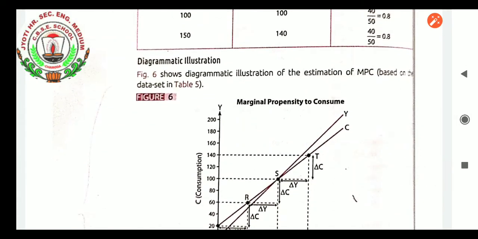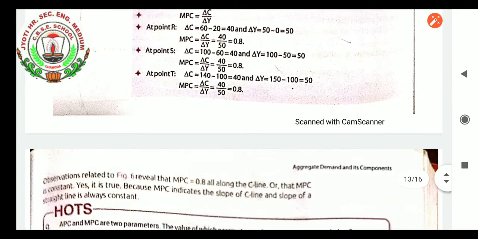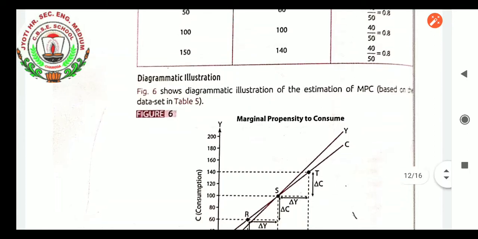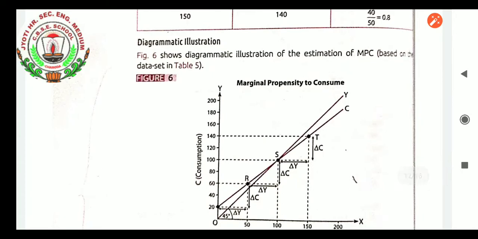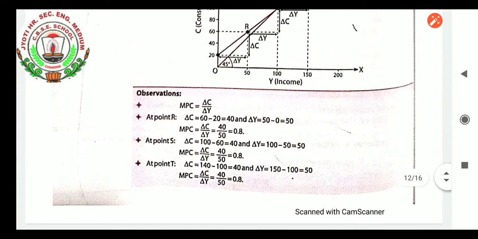Figure 6 shows a diagrammatic illustration of the estimation of MPC based on the data set in table number 5 that we are leaving now. Same C and Y are there, and the particular area we are getting under the line is the 0.8 that we have derived. Change in C, change in Y, you can see there. The vertical line is change in C and the horizontal line is change in Y. That particular area is considered as 0.8. There we will have the marginal propensity to consume. And Y and C we already did in the earlier line.